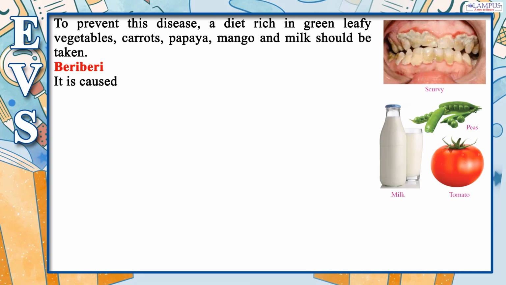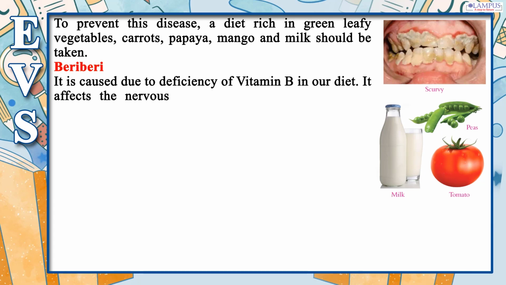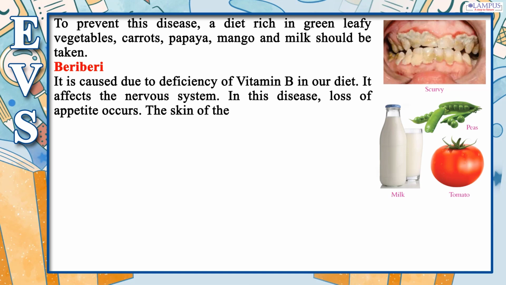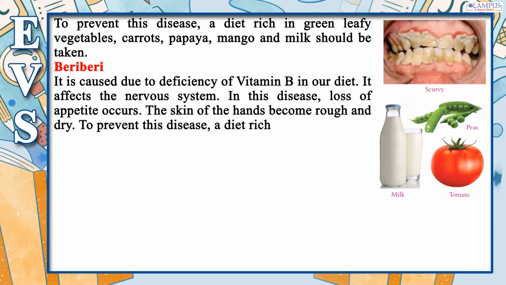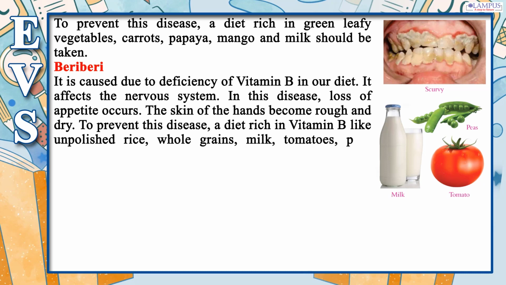Beriberi. It is caused due to deficiency of vitamin B in our diet. It affects the nervous system. In this disease, loss of appetite occurs. The skin of the hands becomes rough and dry. To prevent this disease, a diet rich in vitamin B like unpolished rice, whole grains, milk, tomatoes, peas should be taken.